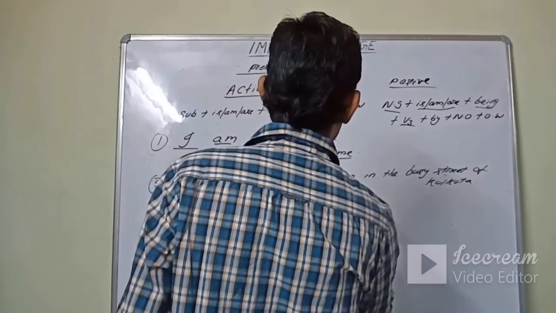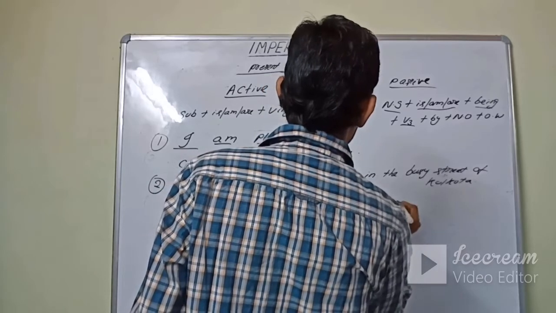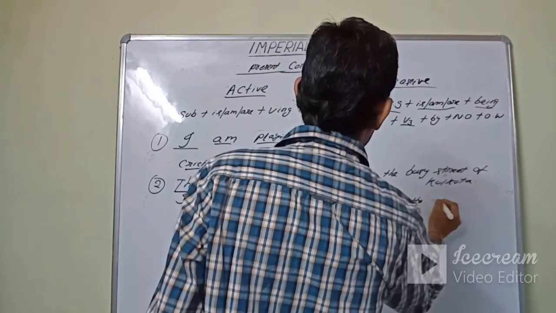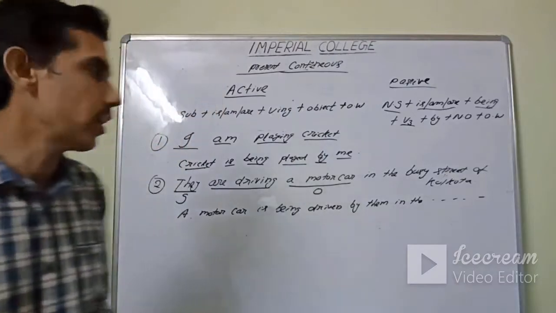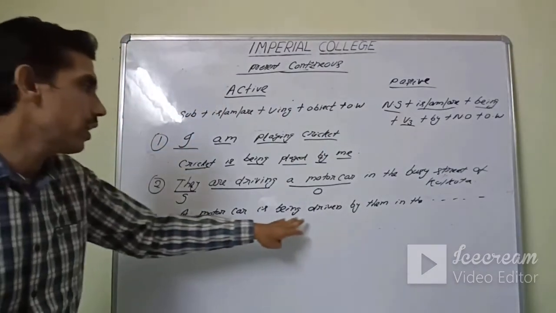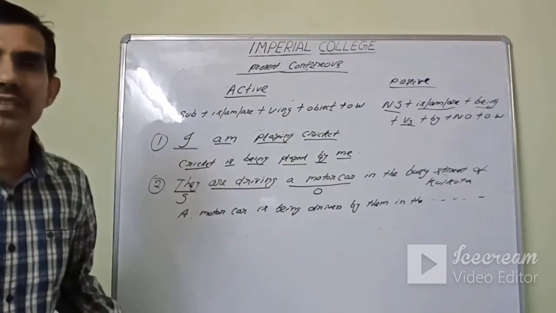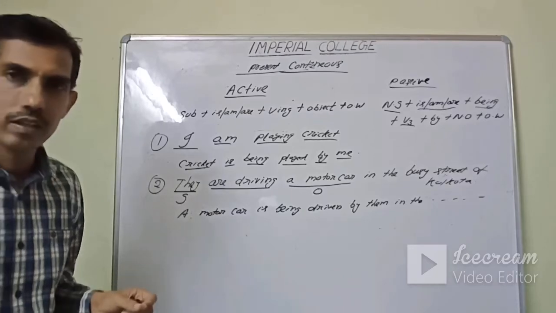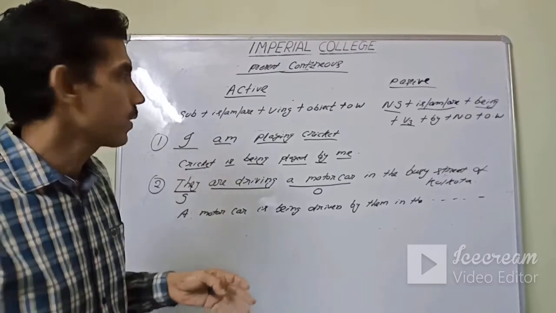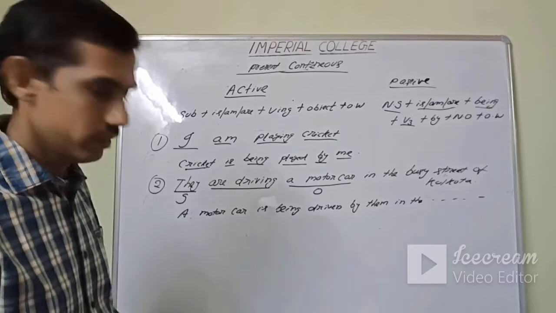By them in the busy street of Kolkata. Clear? A motor car is being driven by them in the busy street of Kolkata. Correct? We will move to the next.